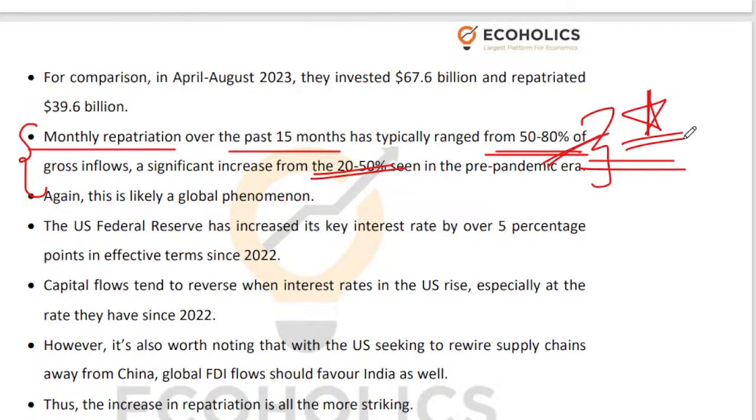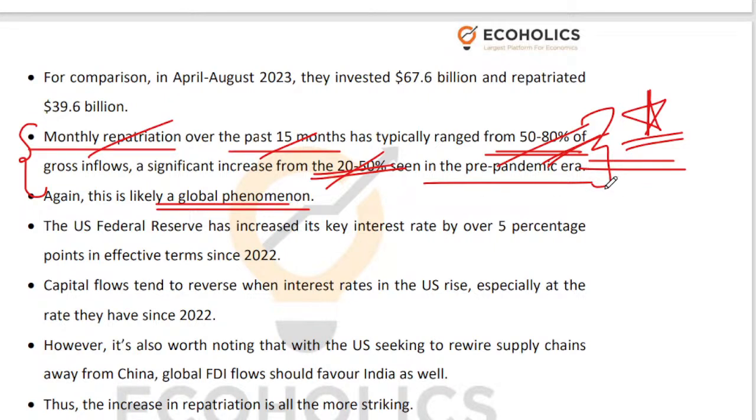You don't need to explain more than this to the examiner. Examiner will understand. Examiner पढ़े लिखे लोग हैं. अगर आपको समझ में आ गया है, and if you can write it in this language, then the examiner doesn't need elaboration. So if you can mention it exactly like this, that monthly repatriation over the last 15 months has ranged around 50 to 80% of gross inflows, significantly higher than 20 to 50% in the pre-pandemic era. And this is not just an Indian phenomenon, this is a global phenomenon. Examiner will understand what you're trying to say.